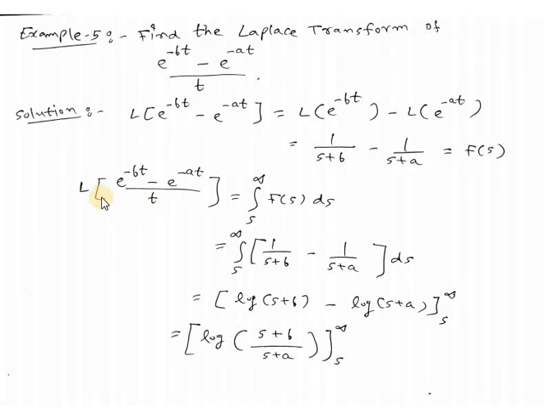Now the Laplace transform of (e raised to minus bt minus e raised to minus at) divided by t will be the integration from s to infinity of f of s ds. Now what is f of s? It is 1 divided by s plus b minus 1 divided by s plus a. So this is equal to the integration from s to infinity of 1 divided by s plus b minus 1 divided by s plus a, ds.